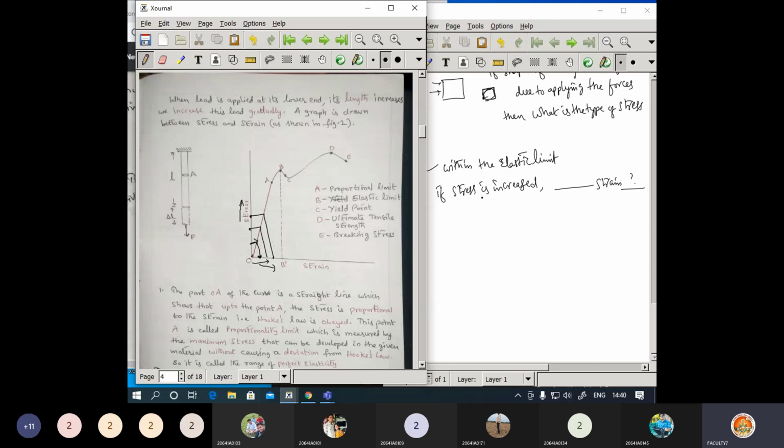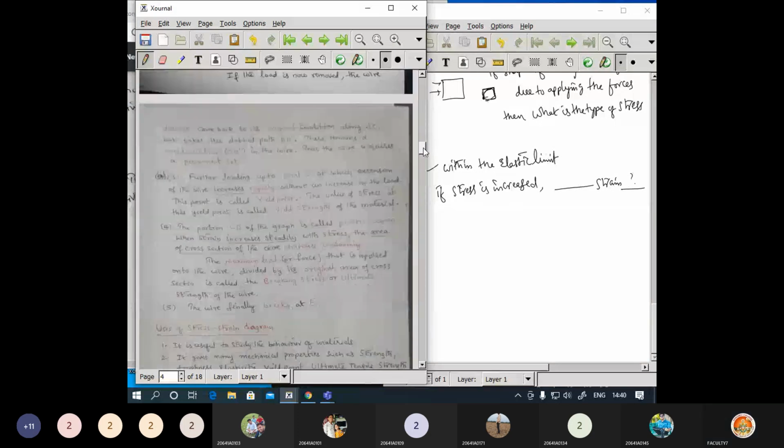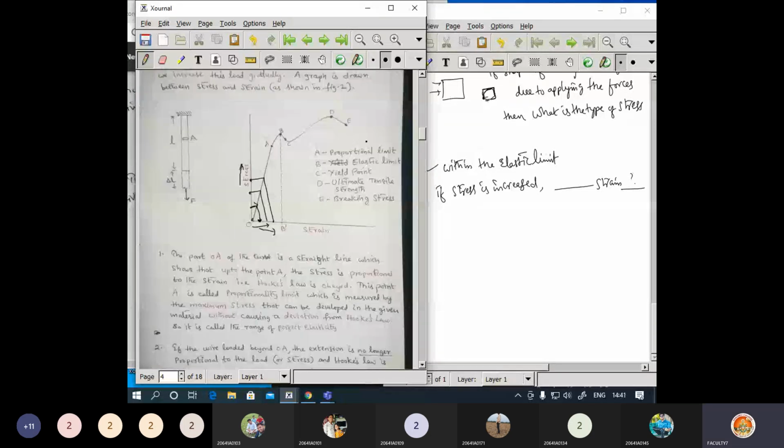So depending on this, I can convert this into an objective question. The sample question is: within the elastic limit, if stress is increased, then what happens to the strain? Those things I can convert depending on the graph.